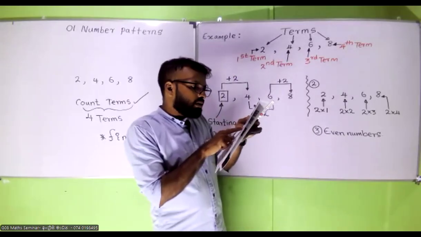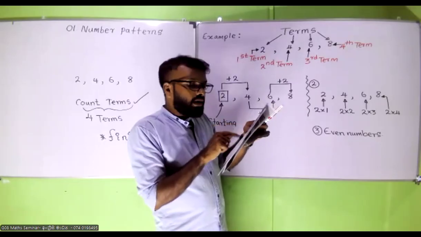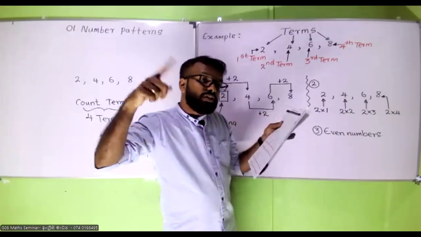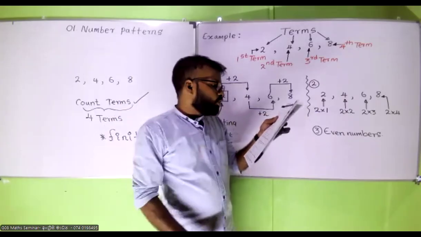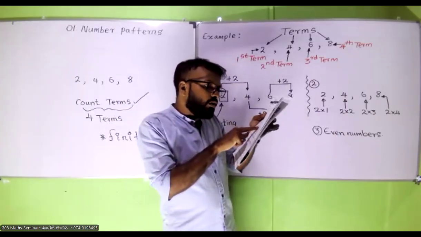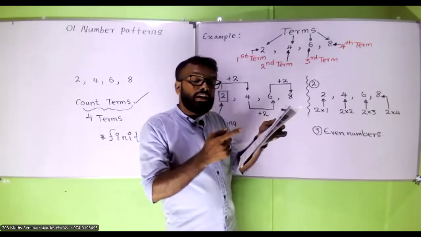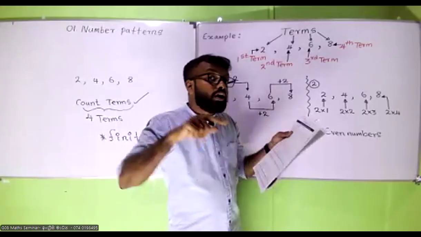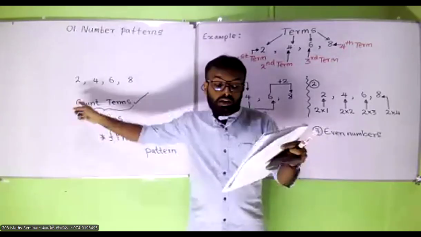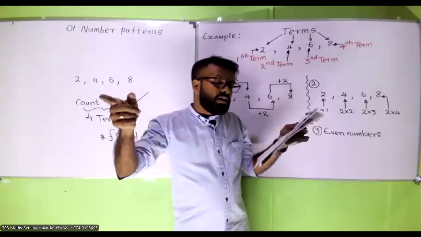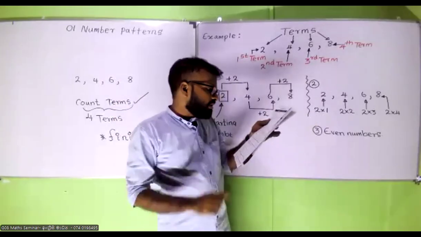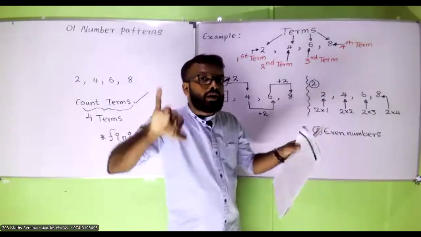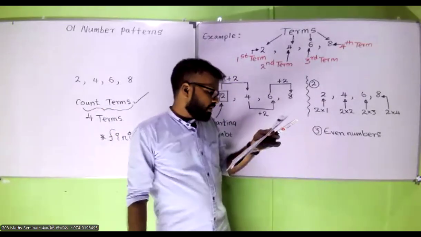What is the number pattern? Even number pattern? No. Multiples of 2. Starting from which number? Number 2. What is the order of the number pattern written in ascending order? What is called a term? Any single number of the number pattern. Why do we use a comma? To separate 2 terms.